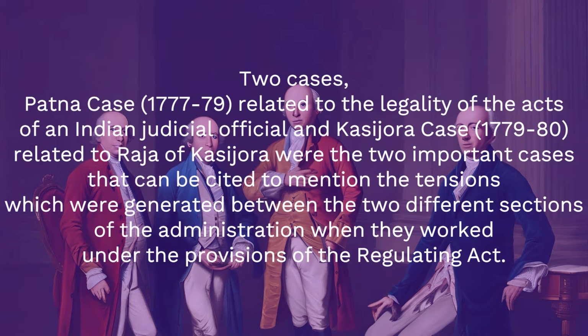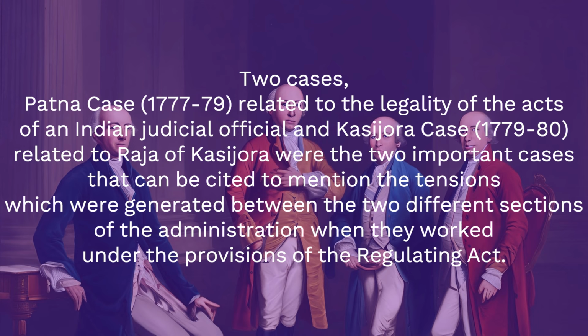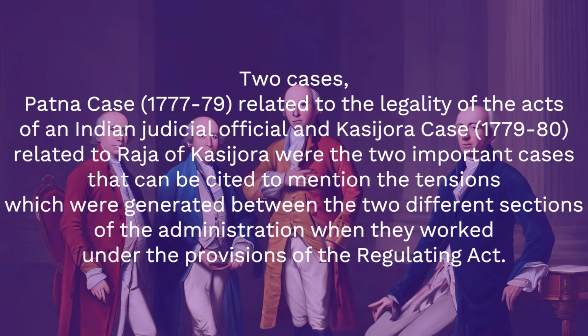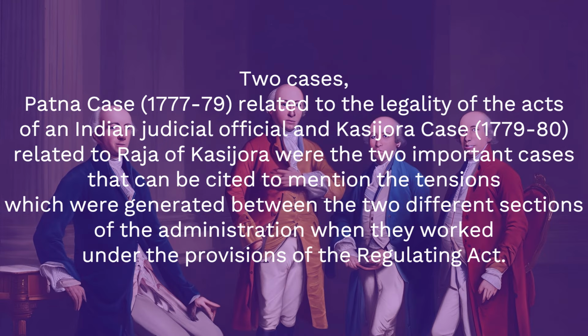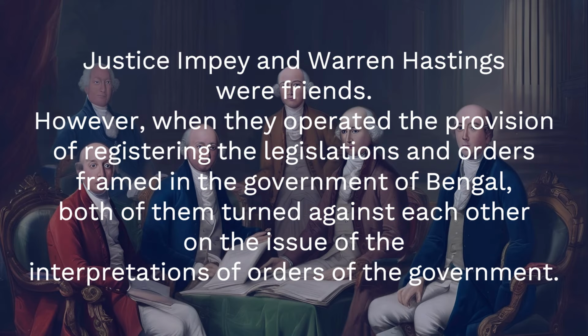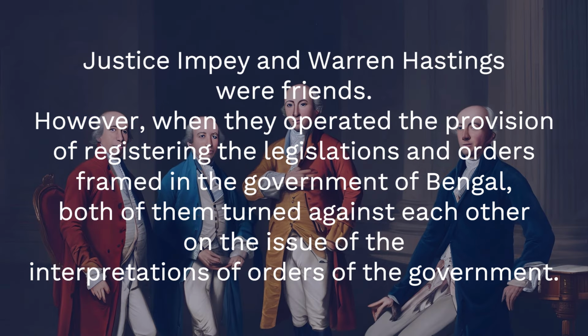2 cases, the Patna case, 1777-79, related to the legality of the acts of an Indian judicial official, and the Kasijora case, 1779-80, related to the Raja of Kasijora, were the 2 important cases that can be cited to mention the tensions which were generated between the 2 different sections of the administration when they worked under the provisions of the Regulating Act. Justice Impey and Warren Hastings were friends. However, when they operated the provision of registering the legislations and orders framed in the government of Bengal, both of them turned against each other on the issue of the interpretations of orders of the government.